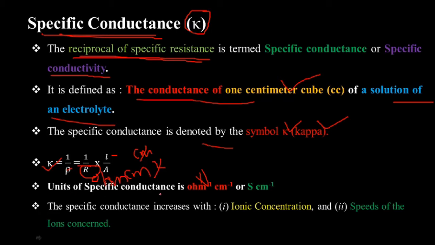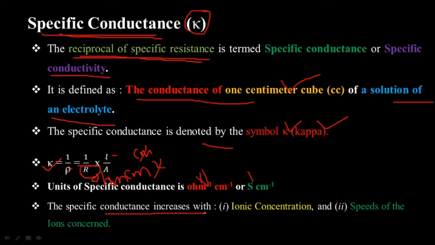Then the unit of this specific conductance is per ohm per centimeter, or Siemens per centimeter. This per ohm is considered as a Siemens, and it is per centimeter. So the units of specific conductance are per ohm per centimeter, or Siemens per centimeter.